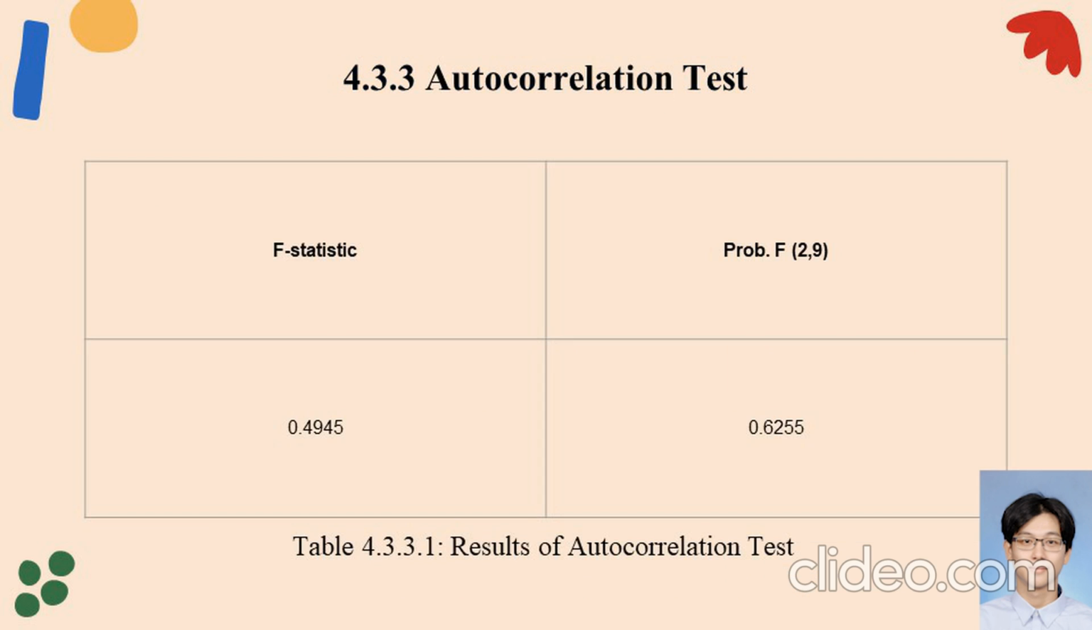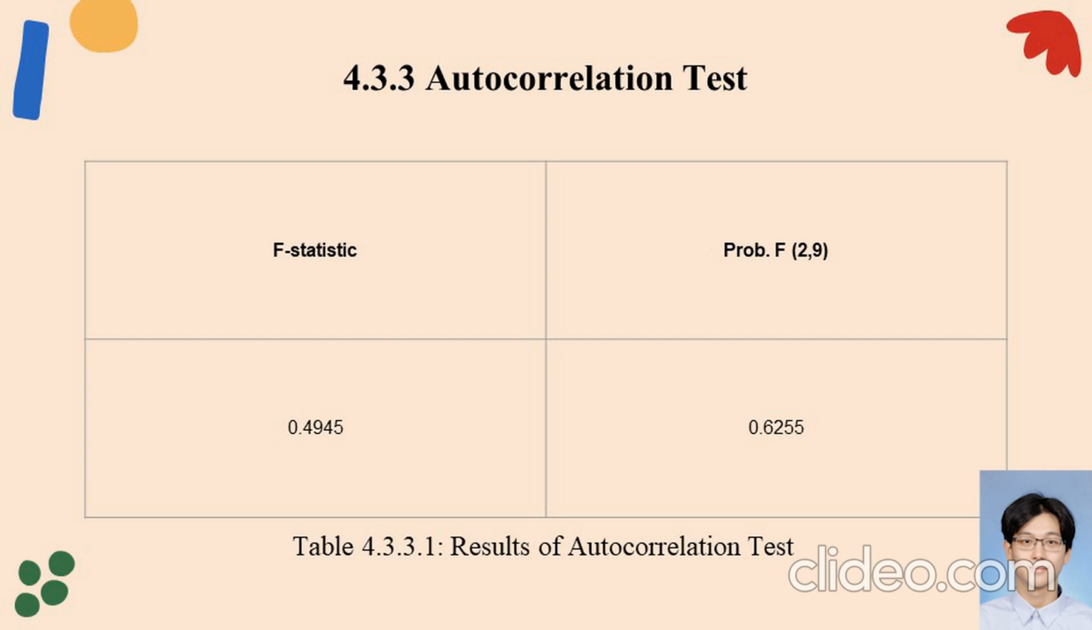Autocorrelation test has been carried out, showing the F statistic generated from the test as well as its probability value. The null hypothesis of the autocorrelation test indicates there is no serial correlation in the estimation model.